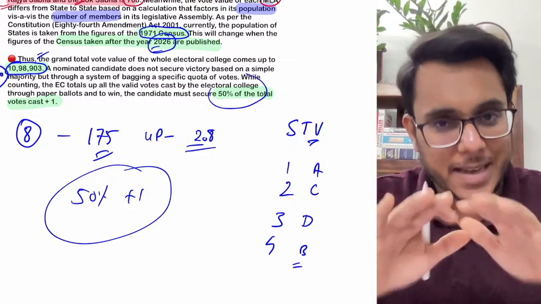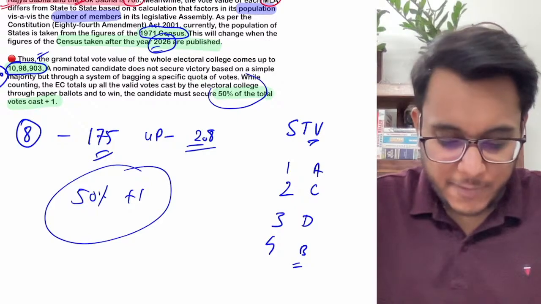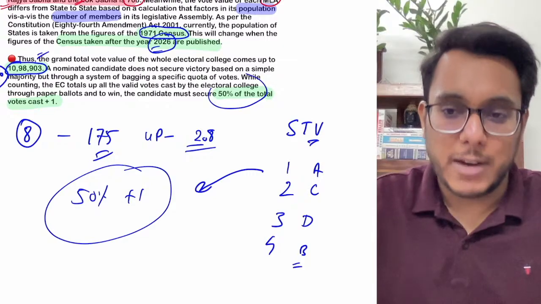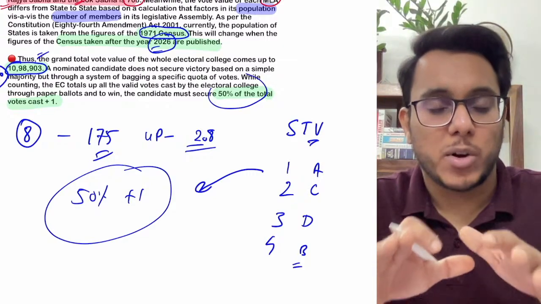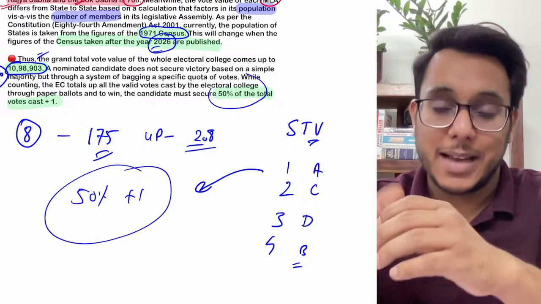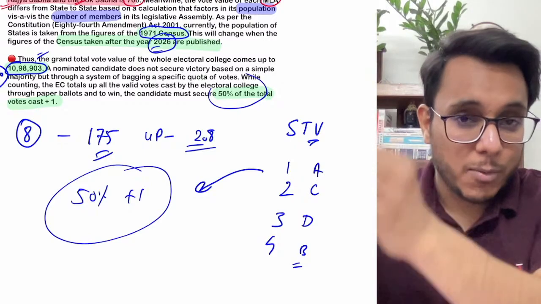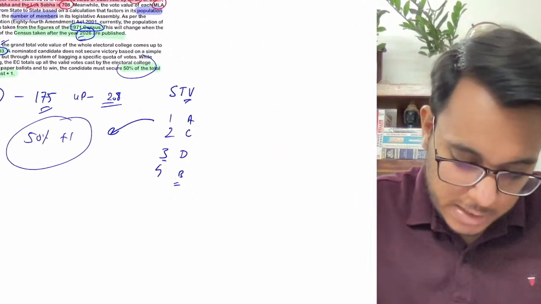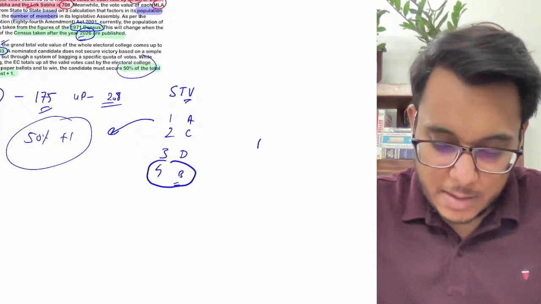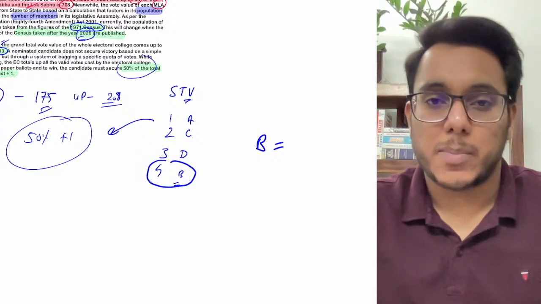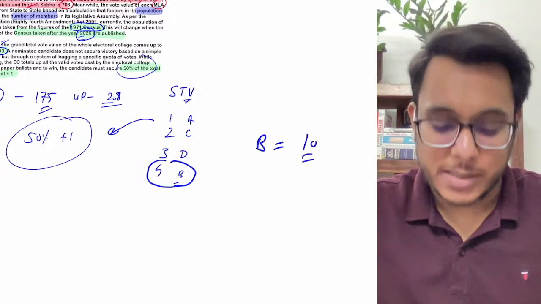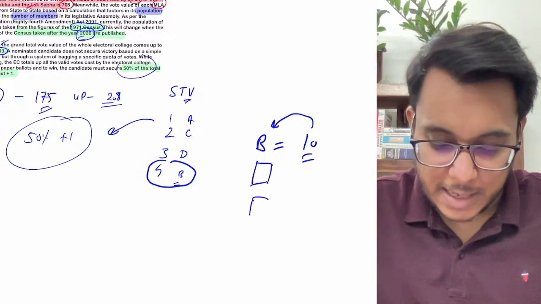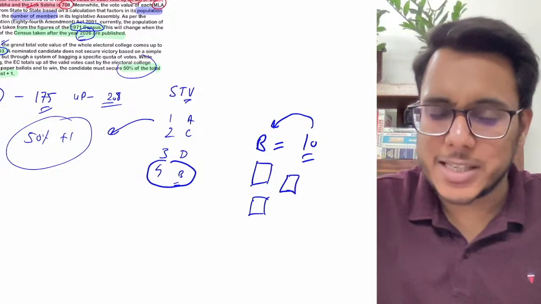Is it clear? If in this process any one person gets 50% plus one vote, he will be elected. If nobody gets 50% plus one vote, what will happen? The person who got the least number of votes will be removed from that list, and that person's votes will be transferred. How will it happen, I'll tell you. Suppose Mr. B got the least number of first preference votes. Let's say he got only 10 votes, in which the first preference was Mr. B. What will we then do? We will see the ballot papers, or the votes, that Mr. B got.